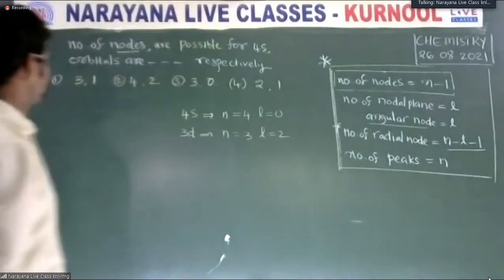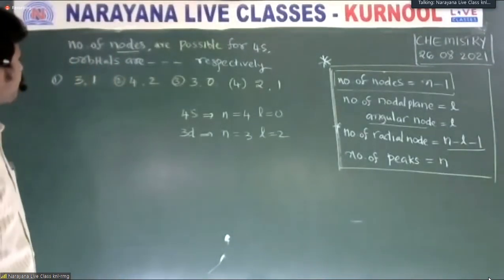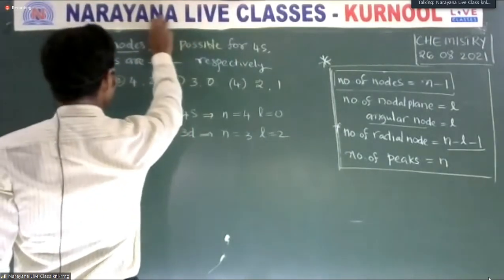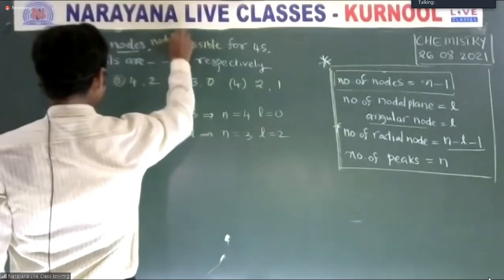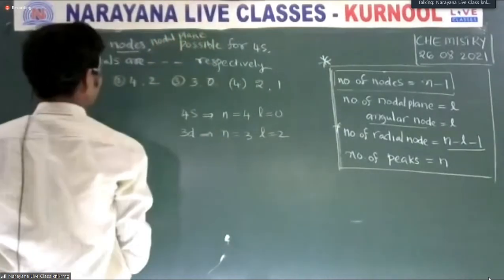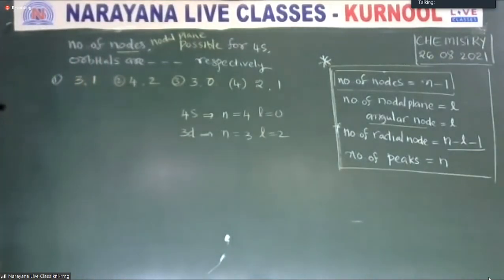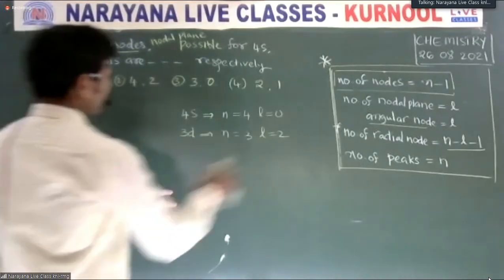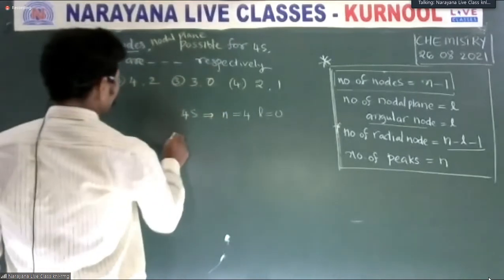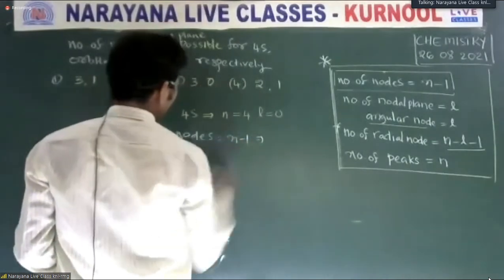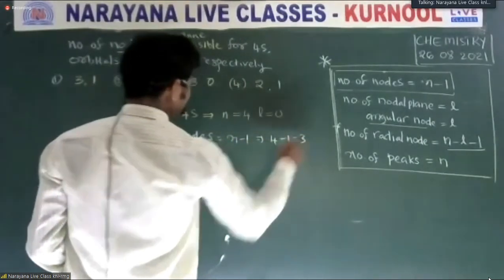Okay, try this one. The number of nodes and nodal planes possible for the 4s orbital. For the 4s orbital, the number of nodes by the formula is n minus 1, so 4 minus 1 is equal to 3.